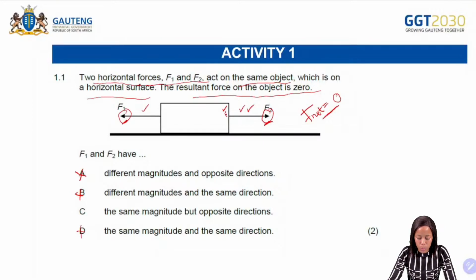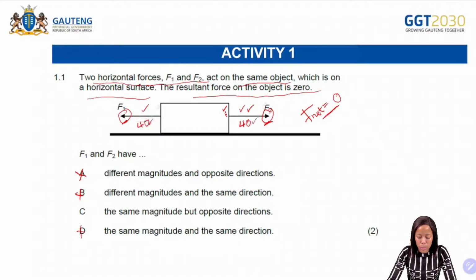So what is it that we know? We know that these two forces have the same magnitude. So if they have the same magnitude, we are saying that they have the same force. So for example, if the force of this one is 40, it also means that the force of this one is 40. But the force of F2 is 40 to the right, and the force of F1 is 40 to the left. So we are saying option C because they have the same magnitude.